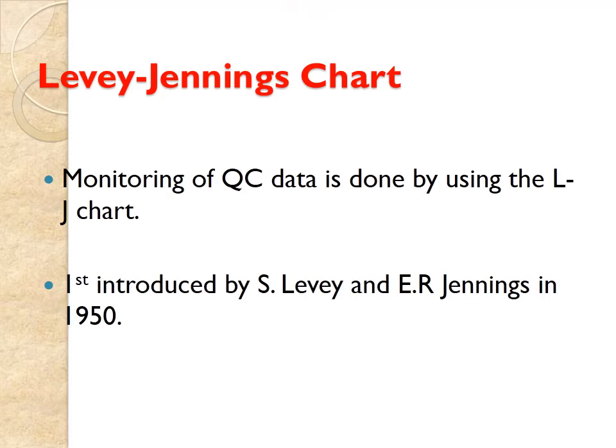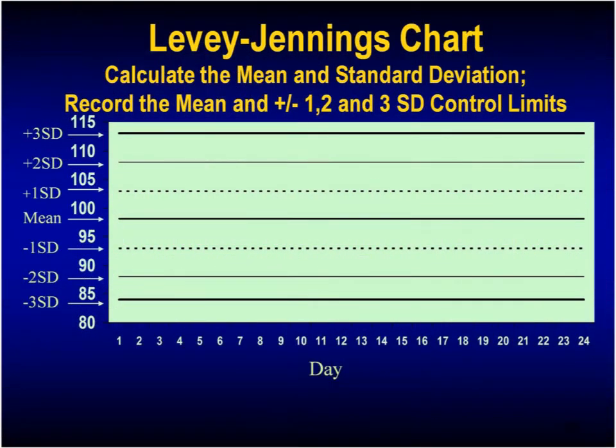The Levey-Jennings chart was first introduced by S. Levey and E. R. Jennings in the year 1950. It is used for monitoring quality control data. It is commonly known as the LJ chart, and this is an example of it. If you can see here, I have written the Levey-Jennings chart. The graph is shown here.